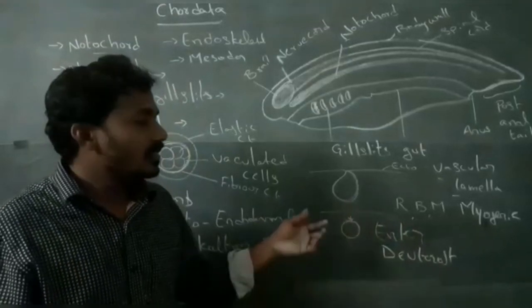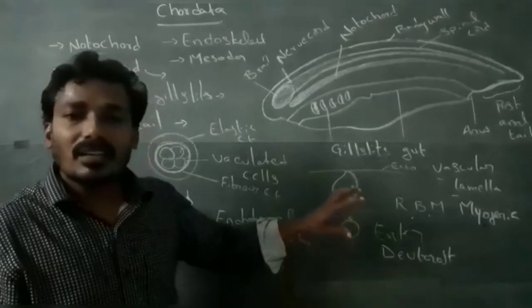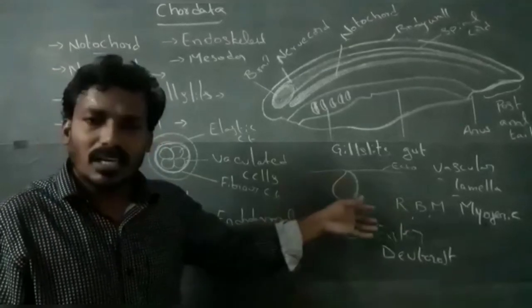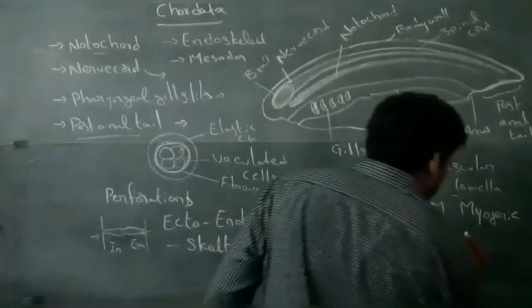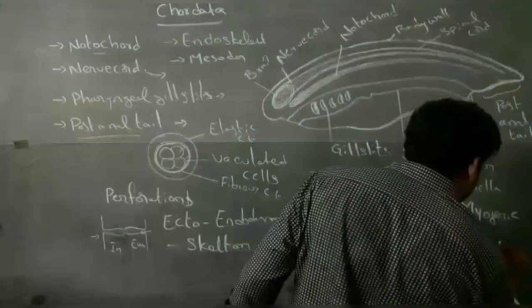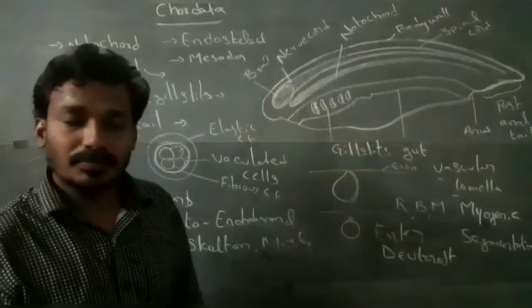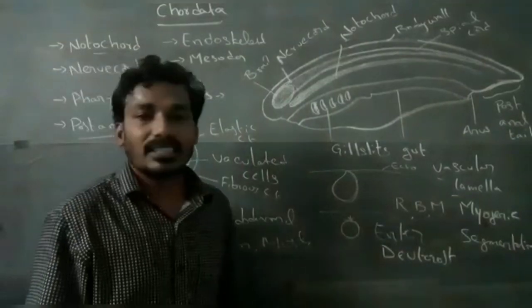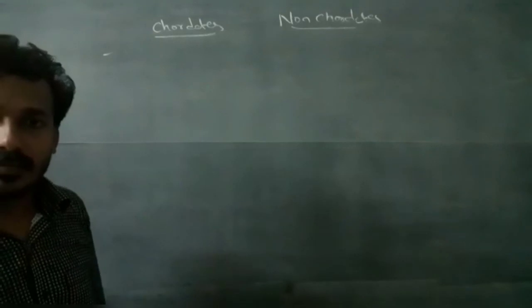Development is direct in some and indirect in others. These are the main chordate characters, and chordates also show segmentation or metamerism, etc.